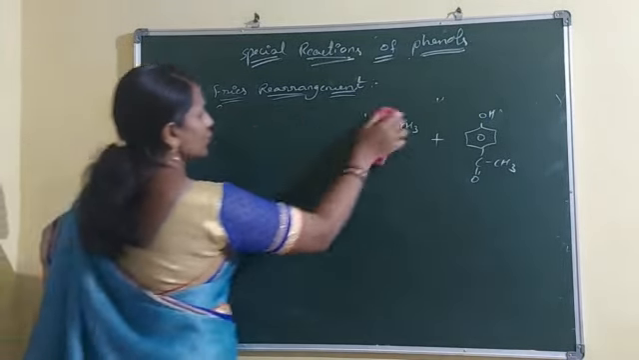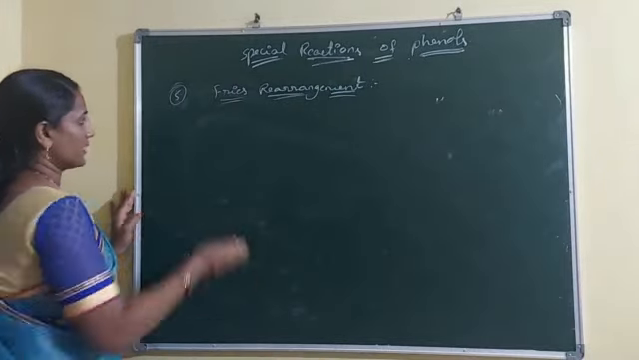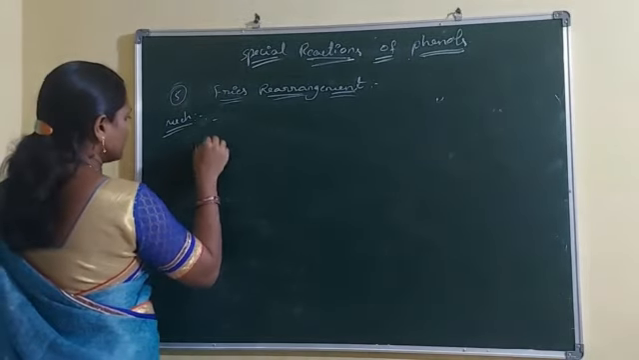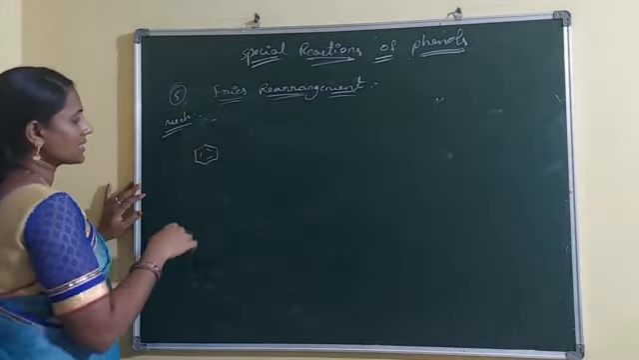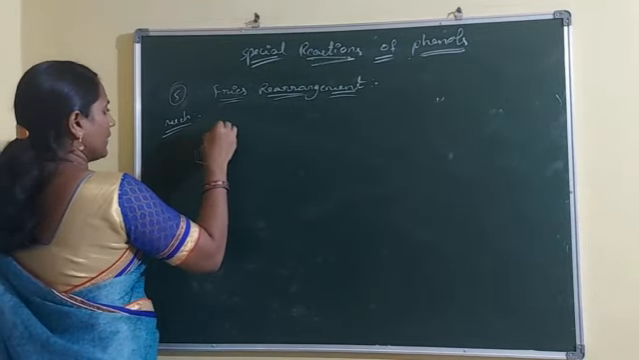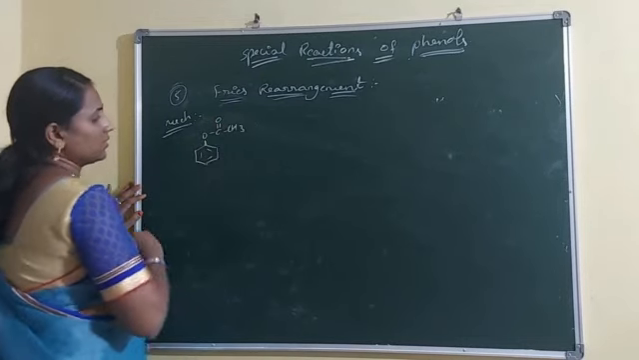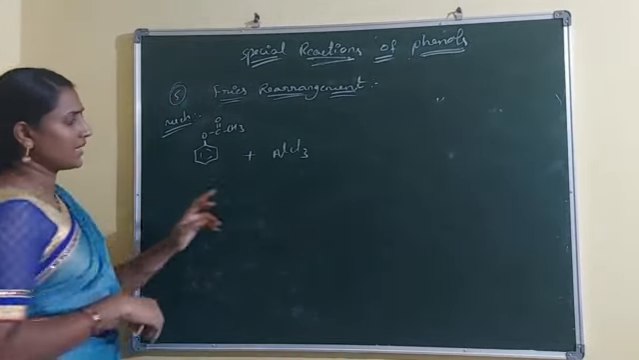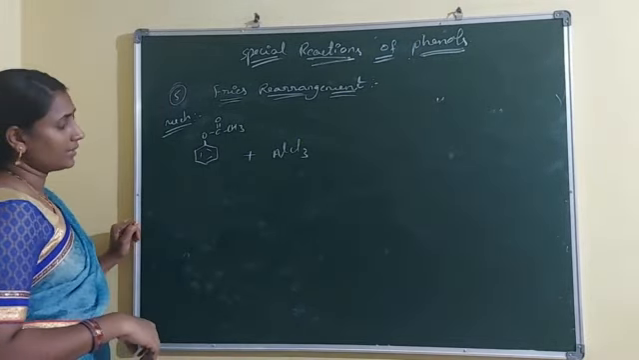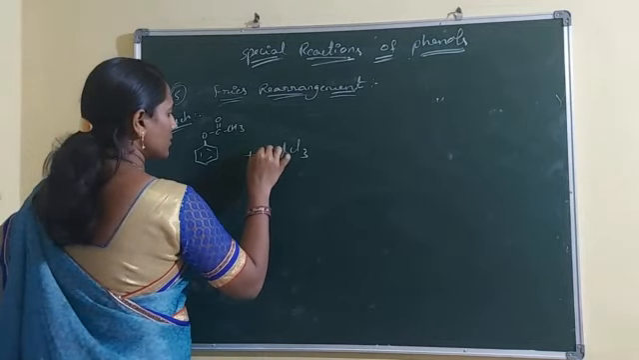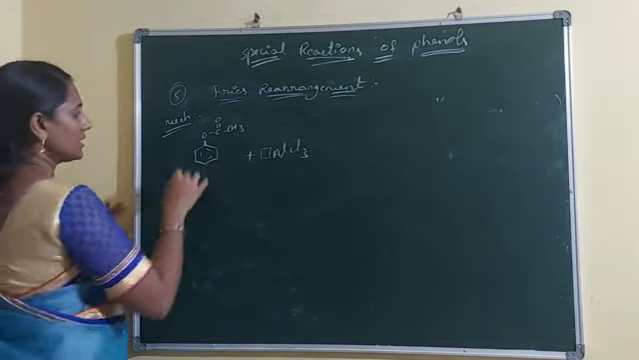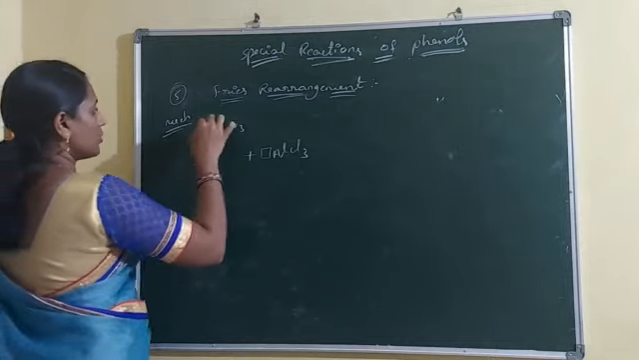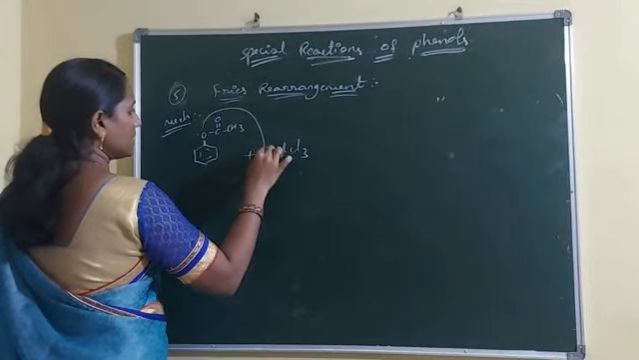Now let us discuss a suitable mechanism of Fries rearrangement. You take the structure of phenyl acetate. Now this phenyl acetate is treated with aluminum chloride. You know that aluminum is a third group element, so it has an empty orbital. This oxygen has two lone pairs of electrons, which are negative in nature. So this lone pair of electrons is donated to the empty orbital of aluminum.